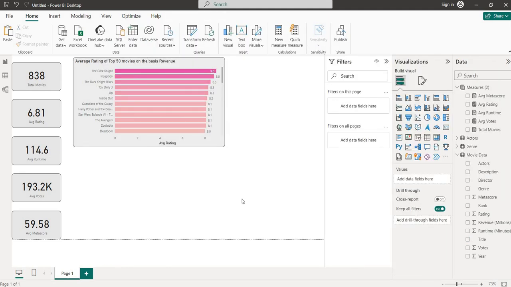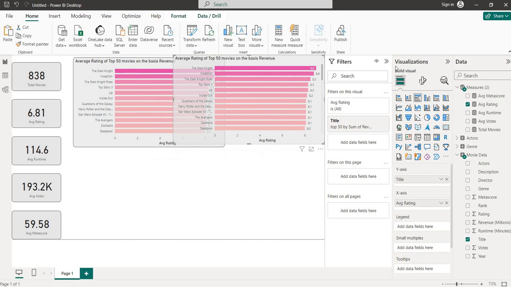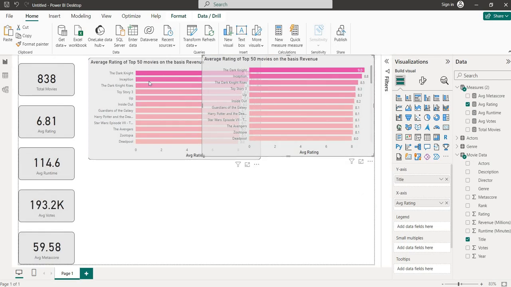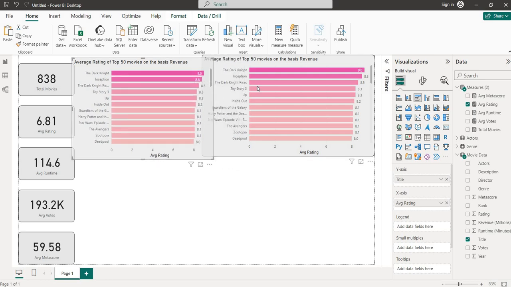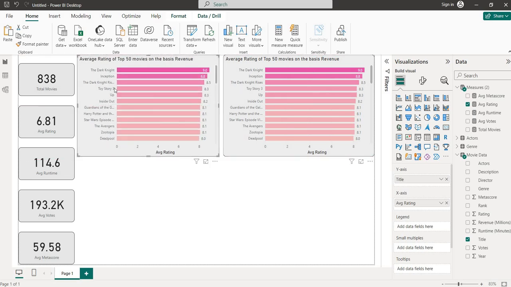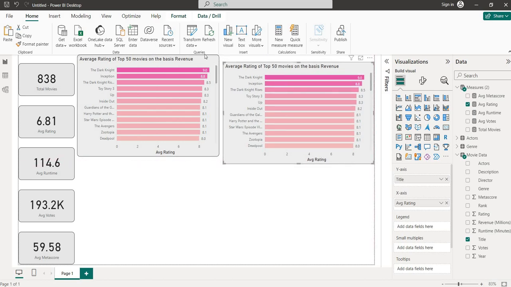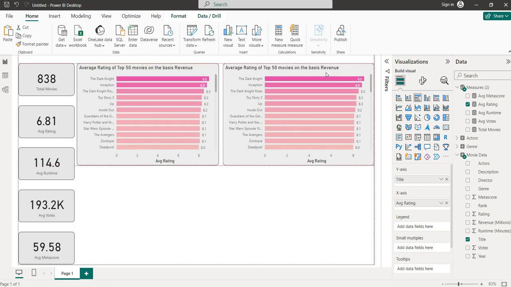Now what is required? Okay, let me minimize the filter. Give some gap also. So now what is required?